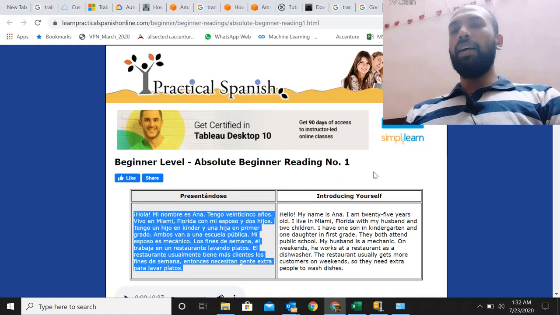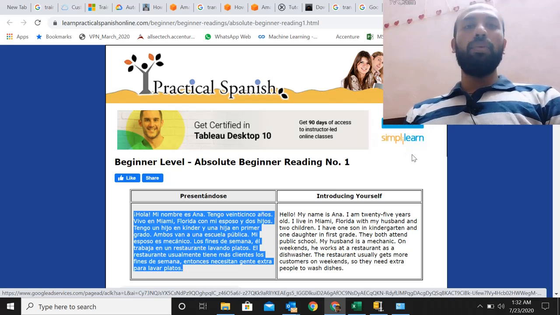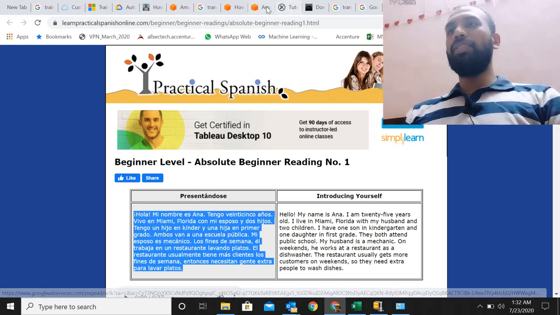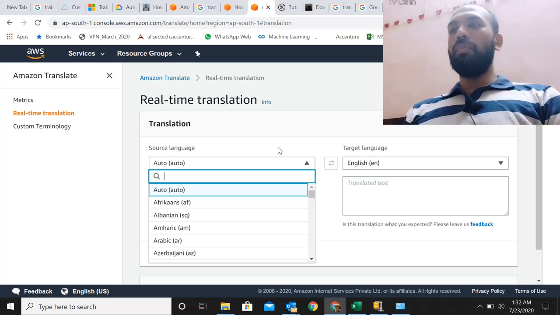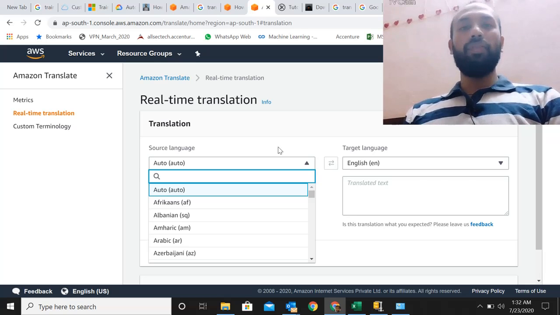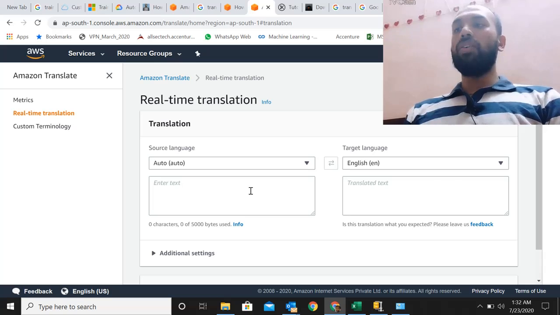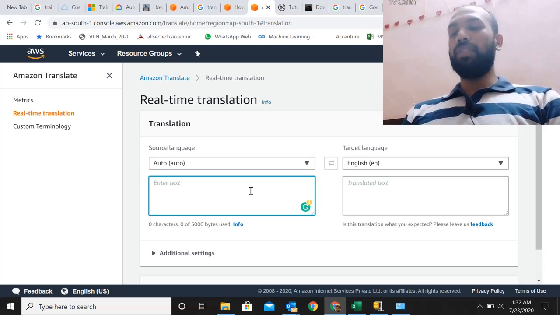So I'm gonna launch a real-time instance to see how good this is. I don't understand Spanish, so I'm just gonna copy this and see if it can convert my Spanish text into English. I could choose which language I'm going to feed as input, but the system is well trained in all the languages, so I don't even have to say which language it is. It's going to auto detect my language and process it.